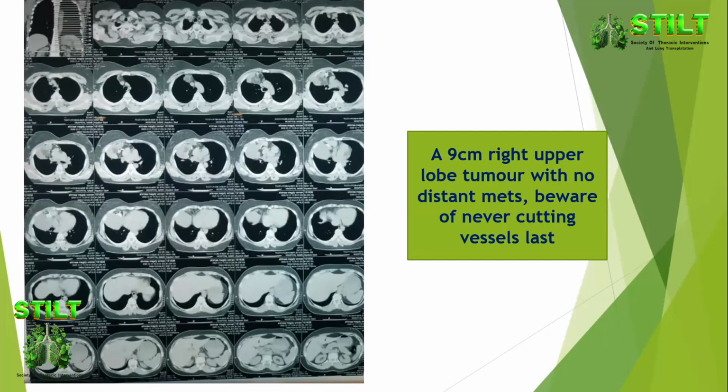Yes, you can. Another large tumor in the right upper lobe. It's a 9 centimeter right upper lobe tumor with no distant mets. And just a thoracic surgery tip, don't leave the vessels to the end. I've seen catastrophic events when sometimes it's easier to cut the right upper lobe bronchus before the vessels, but if you leave a 9 centimeter tumor swinging in the right upper lobe, just connected to a pulmonary vein or pulmonary artery, it may just rip it off.